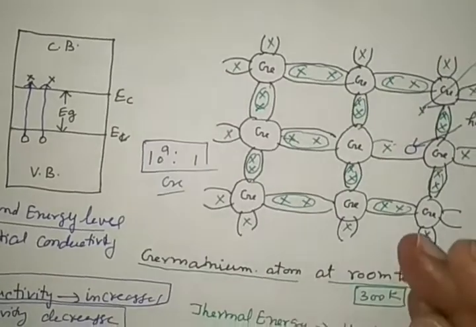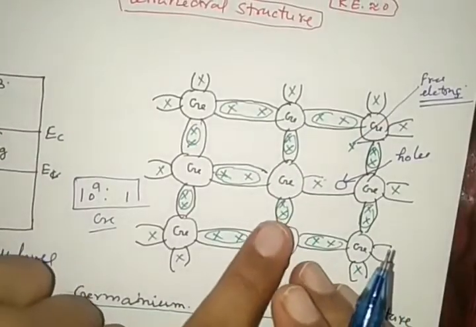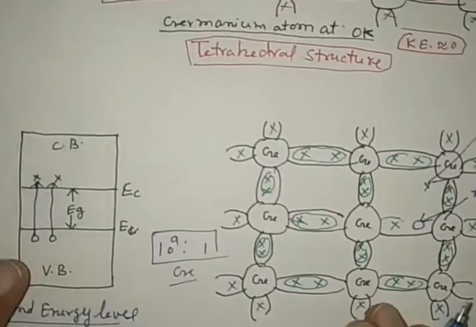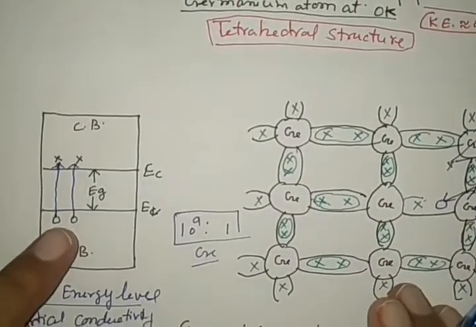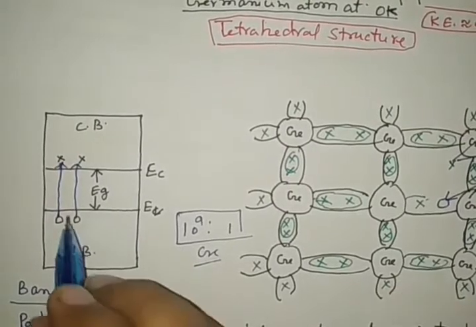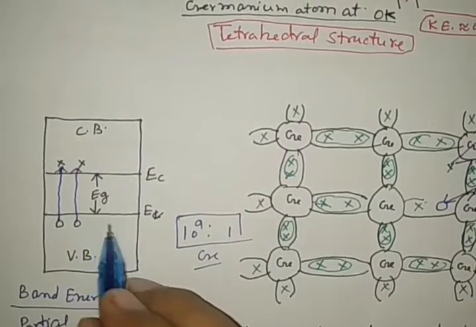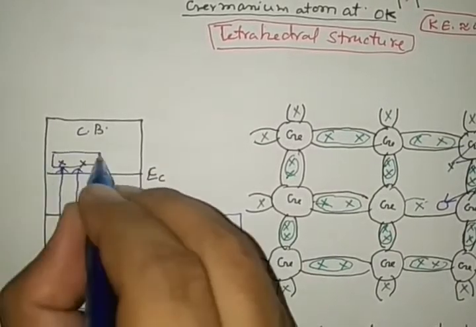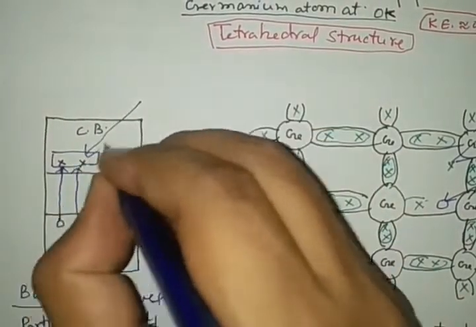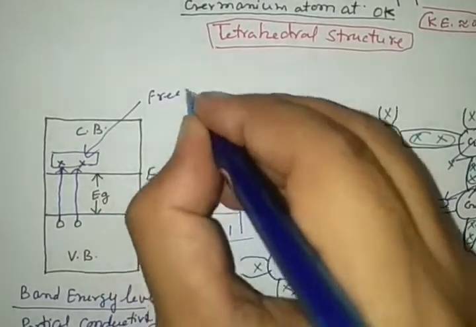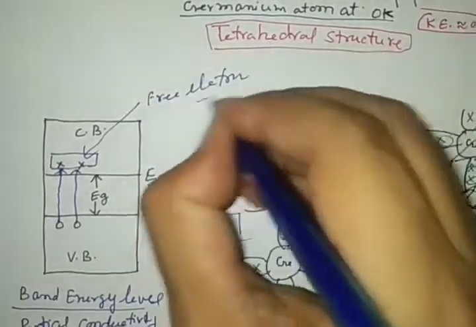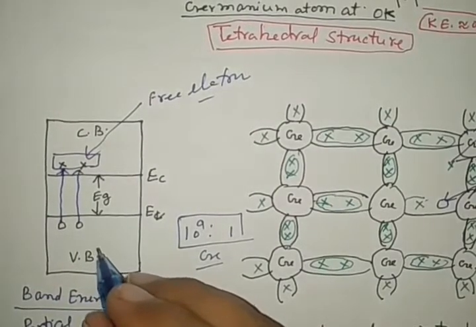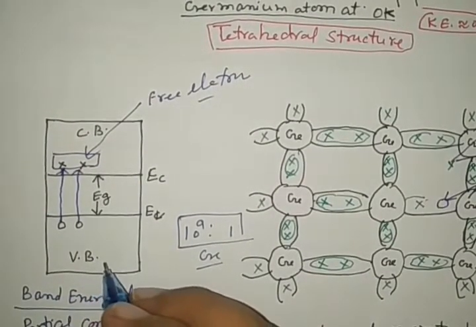And when we increase it, more bonds are broken in the three-dimensional structure, and these electrons move from the lower band to the upper band, creating holes in the lower band, the valence band. The electrons found in the conduction band are called free electrons. The electrons in the valence band are not free electrons, they are bound electrons.